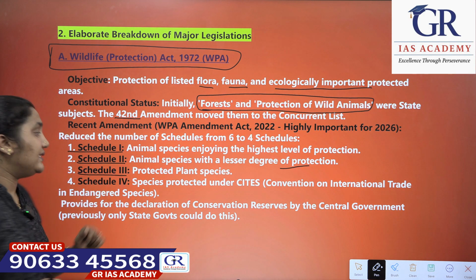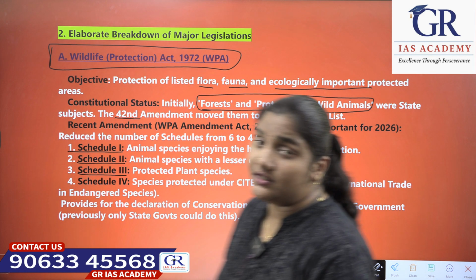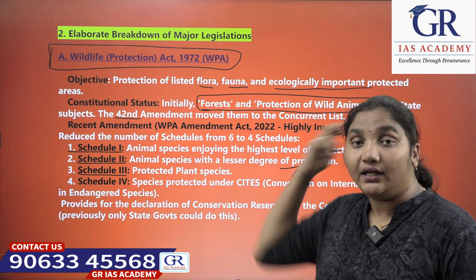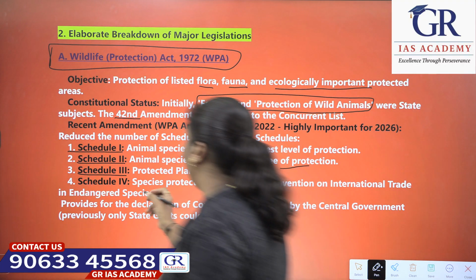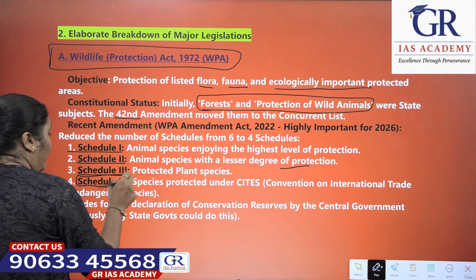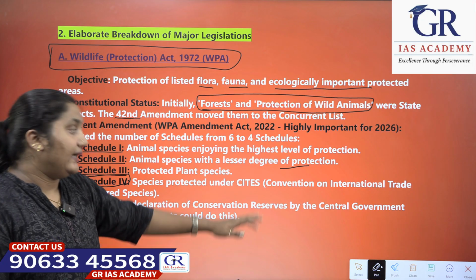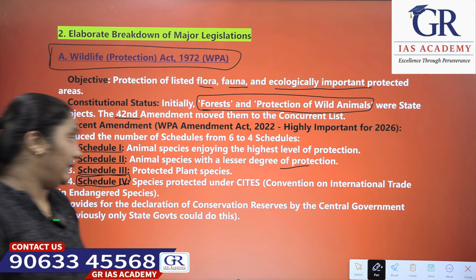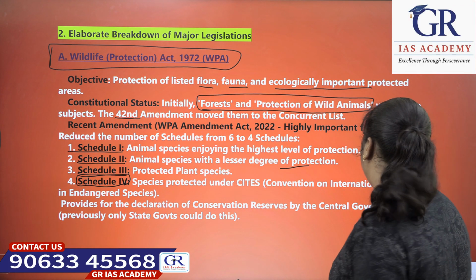The third schedule is protected plant species. Not only animals, even plants are being endangered. Many plants are also endangered. Schedule 4 is for species protected under CITES, the Convention on International Trade in Endangered Species.